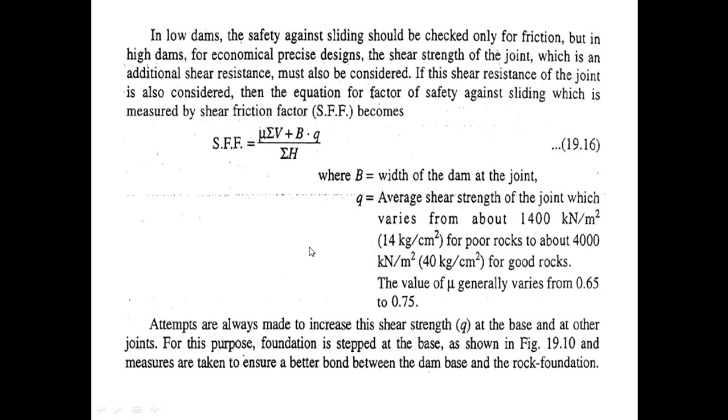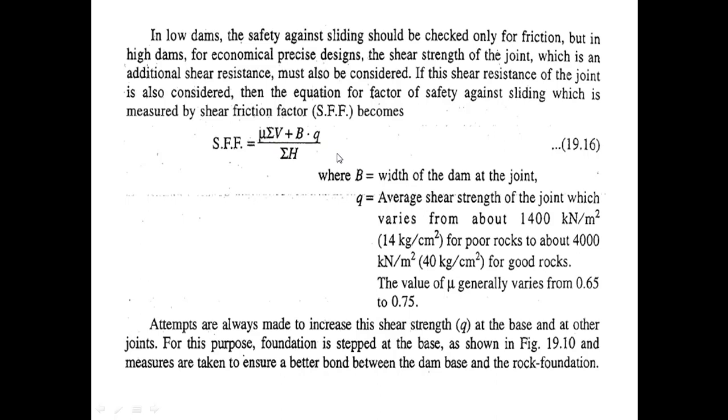In low dams, the safety against sliding should be checked only for friction, but in high dams, for economical precise designs, the shear strength of the joint, which is an additional shear resistance, must also be considered. If the shear resistance of the joint is also considered, then the factor of safety against sliding, which is measured by the shear friction factor, SFF, becomes equal to (μΣV plus B into Q) divided by ΣH.